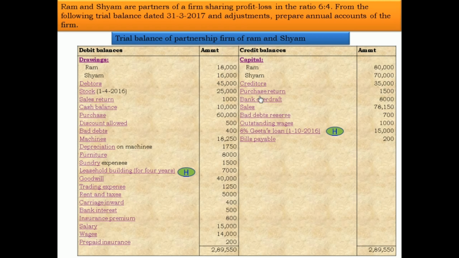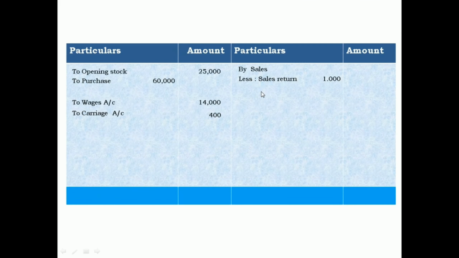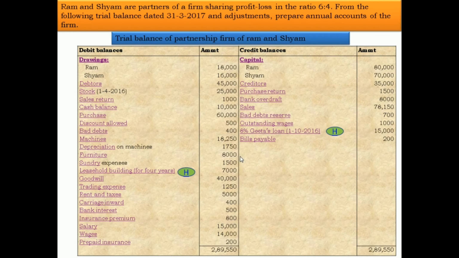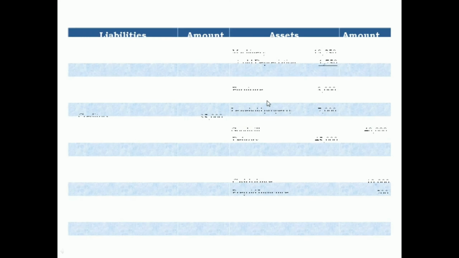Next, purchase return. Purchase minus purchase return 1,500. Outer column 58,500. Next, bank overdraft.